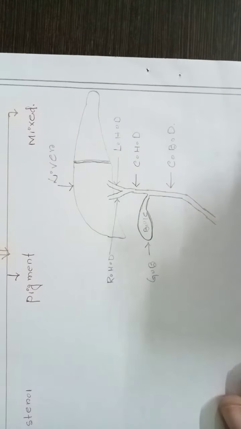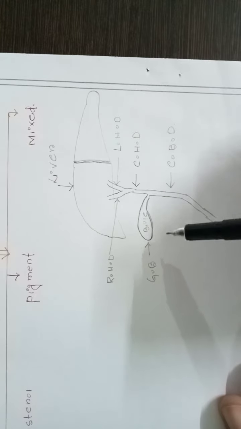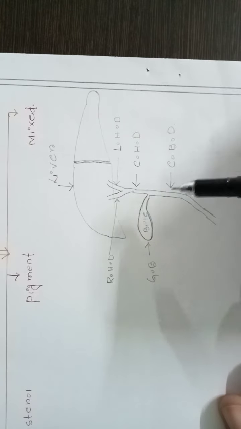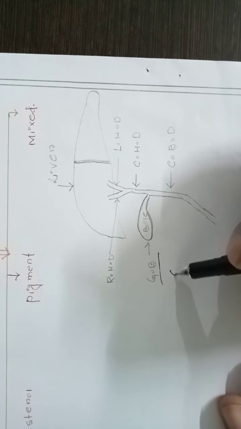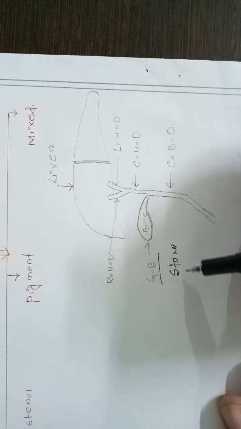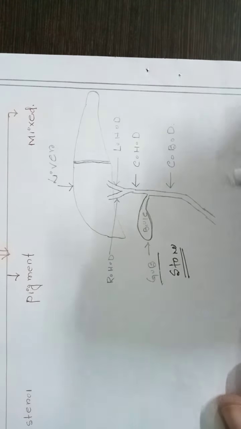So this is about the liver. Our main focus is the gallbladder stone. So this is the gallbladder. Where will the stone formation be? Gallbladder stone, otherwise called cholelithiasis.